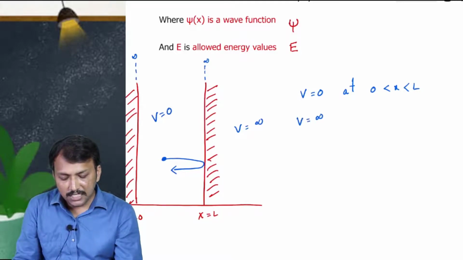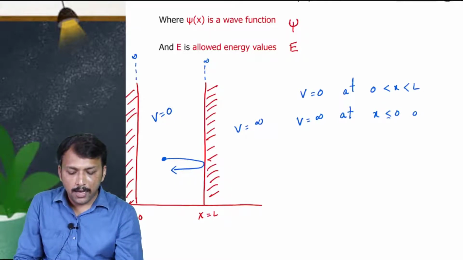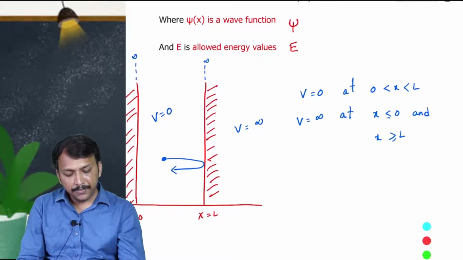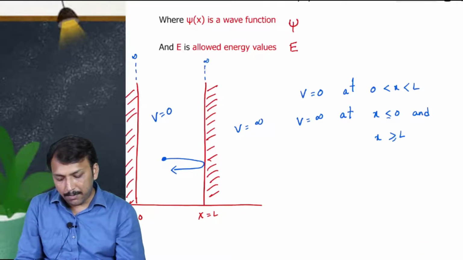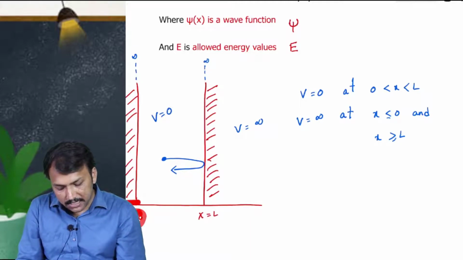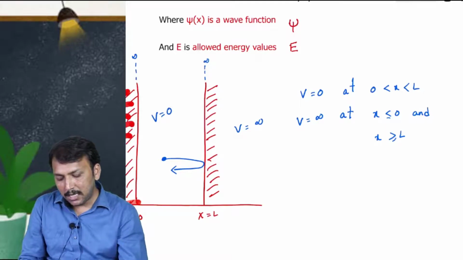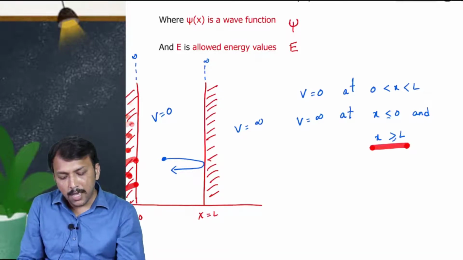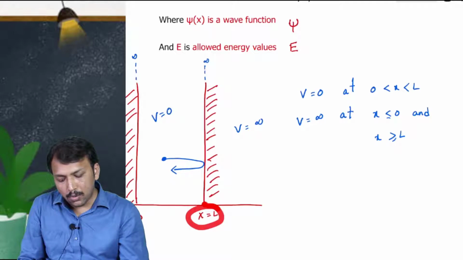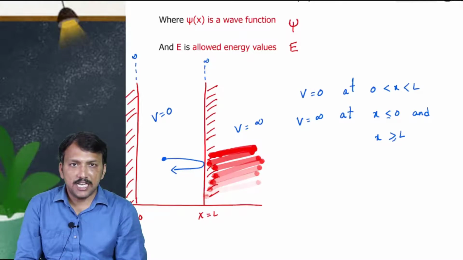And V is infinity for x less than or equal to 0 and x greater than or equal to L. That means in the region x less than 0, and the region x greater than L, the potential energy is infinity.